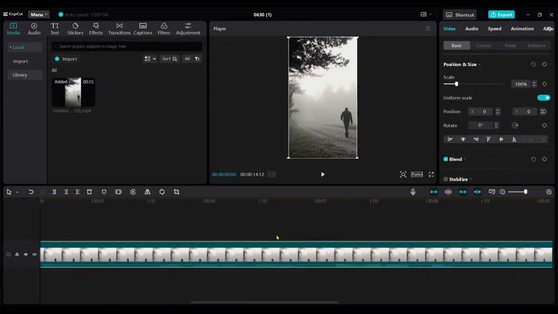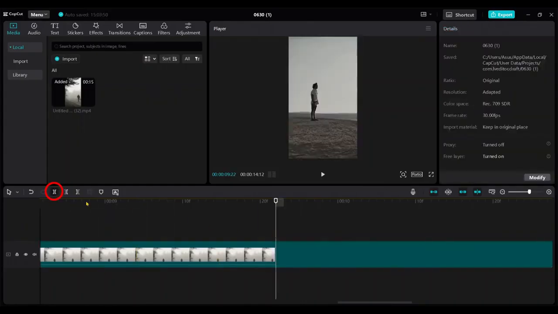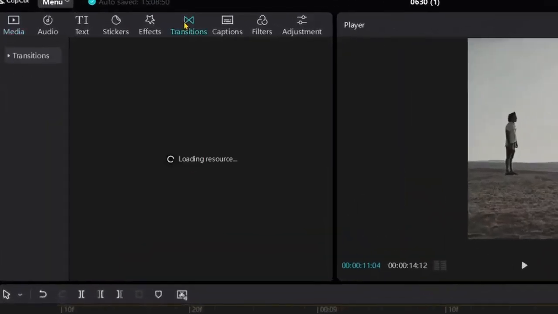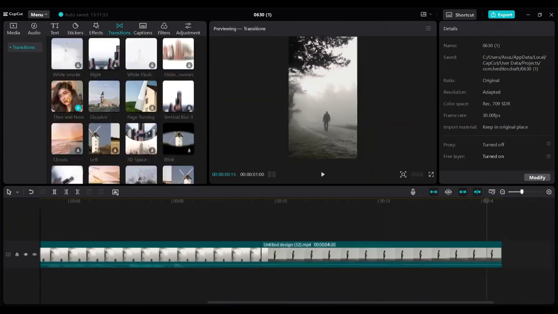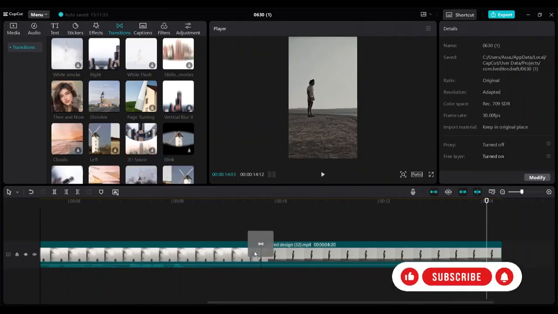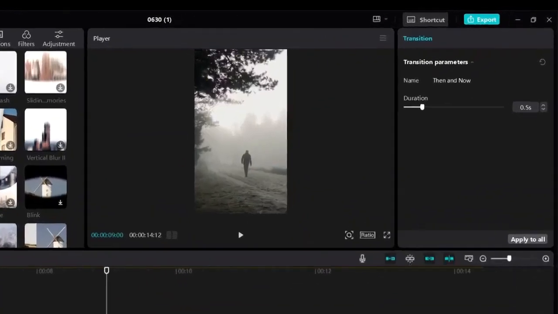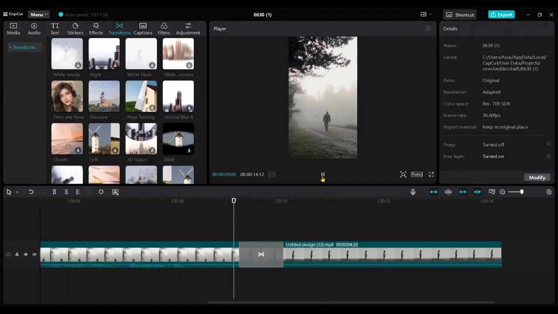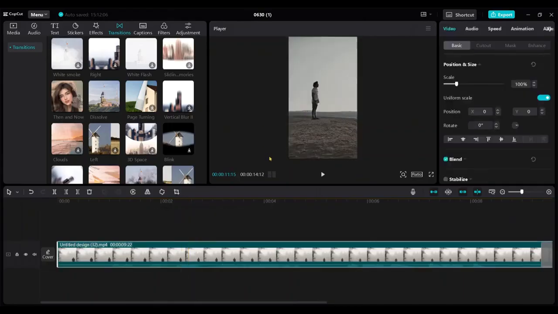I am going to add a transition effect between the two clips of our video. First, I'll split it from here, then go to Transitions. I'll pick this transition and drag and drop it between the two clips like this. From here, you can change the duration of the transition. Okay, this is better. Now we're going to add captions.